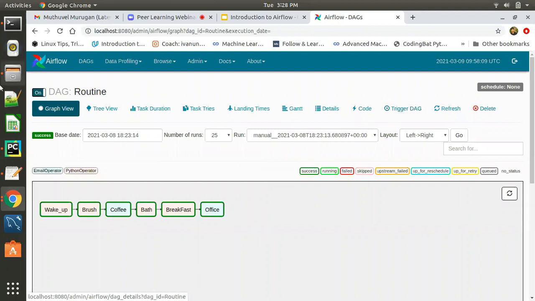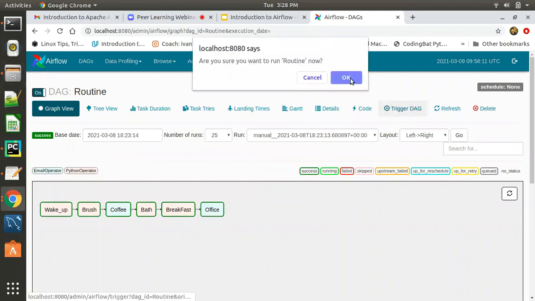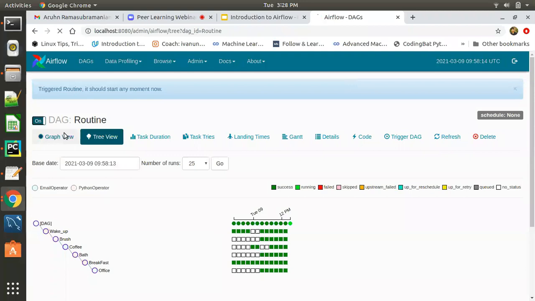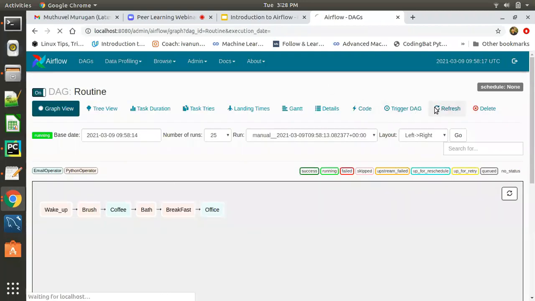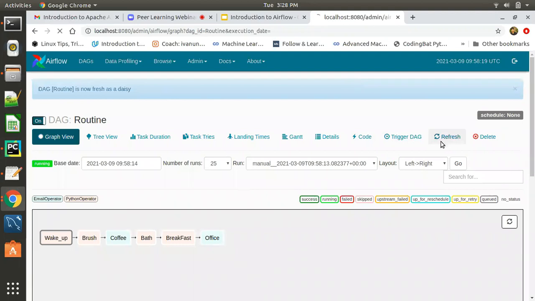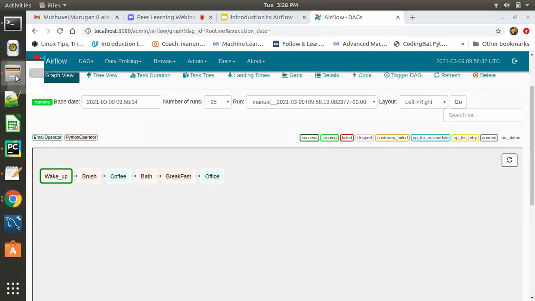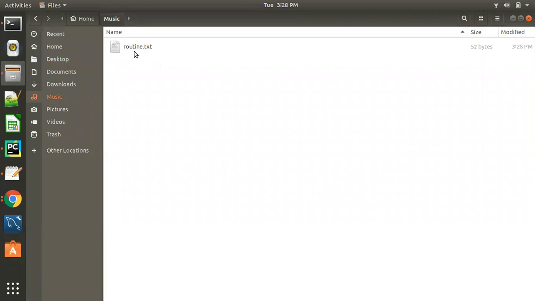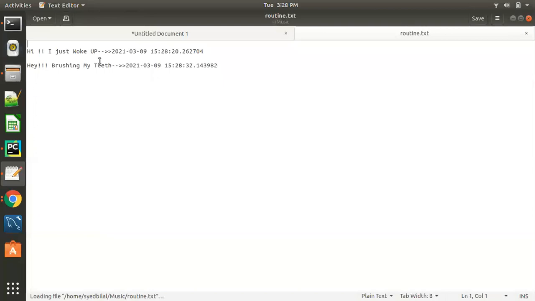I'll just trigger this DAG so that we can see. The wake up task is running. The function was called, and then it started to write. I have this "I just woke up" message, and it is written at 15:28.